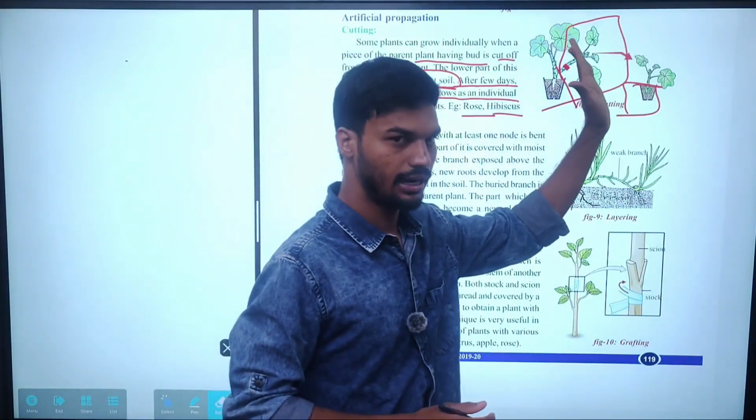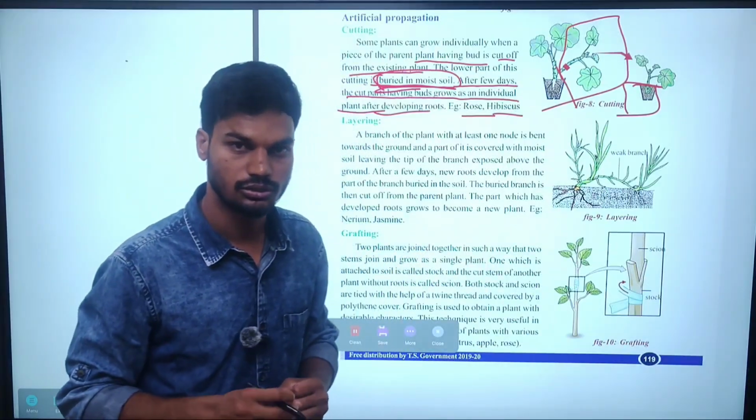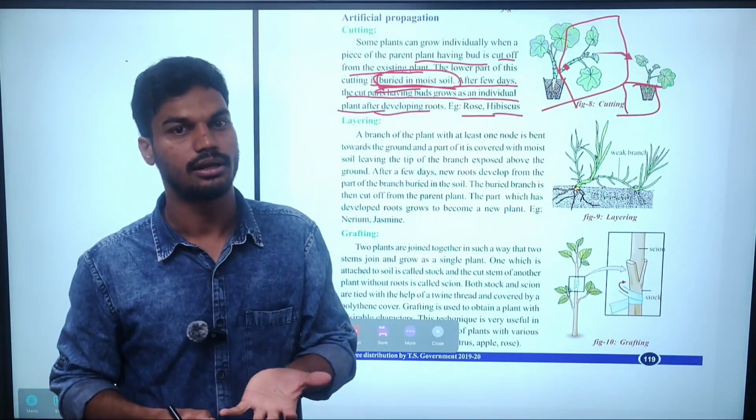So in cutting, we have to cut the stem. After cutting the stem, we have to bury it in the soil with suitable conditions, like proper availability of water and minerals.